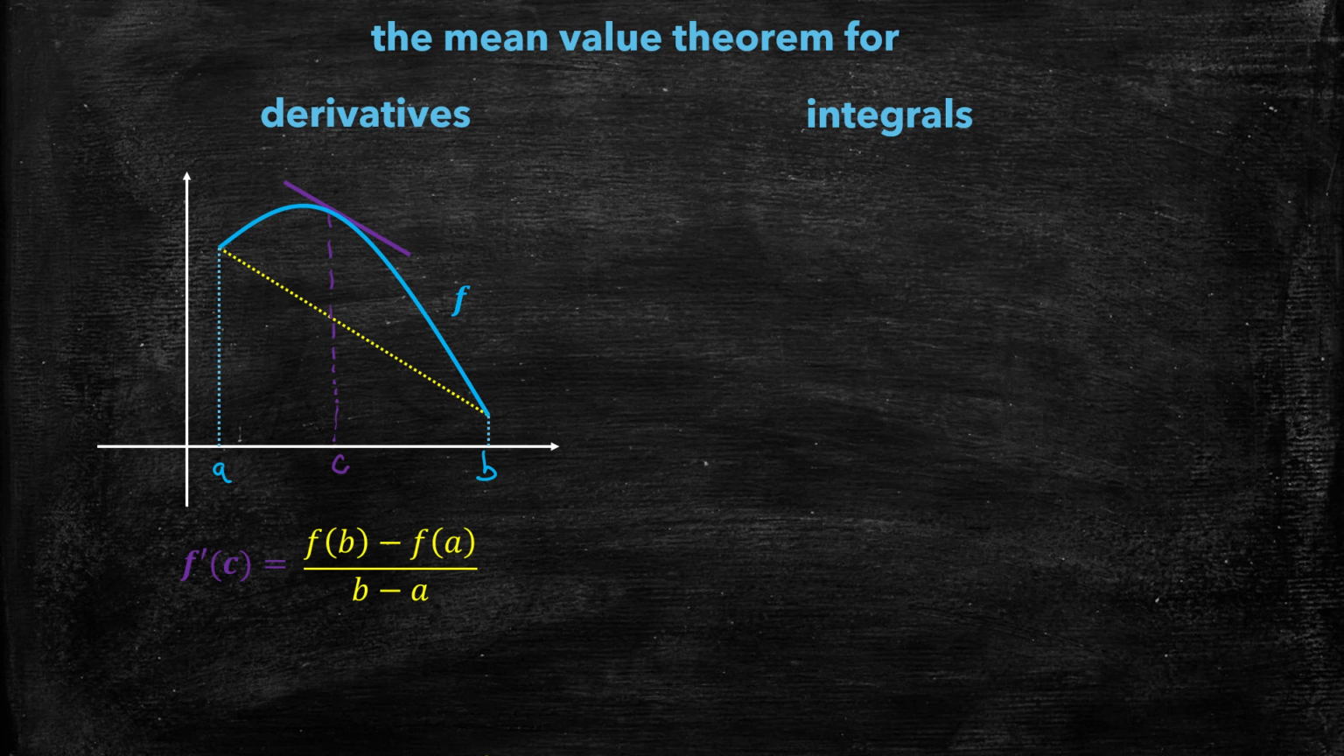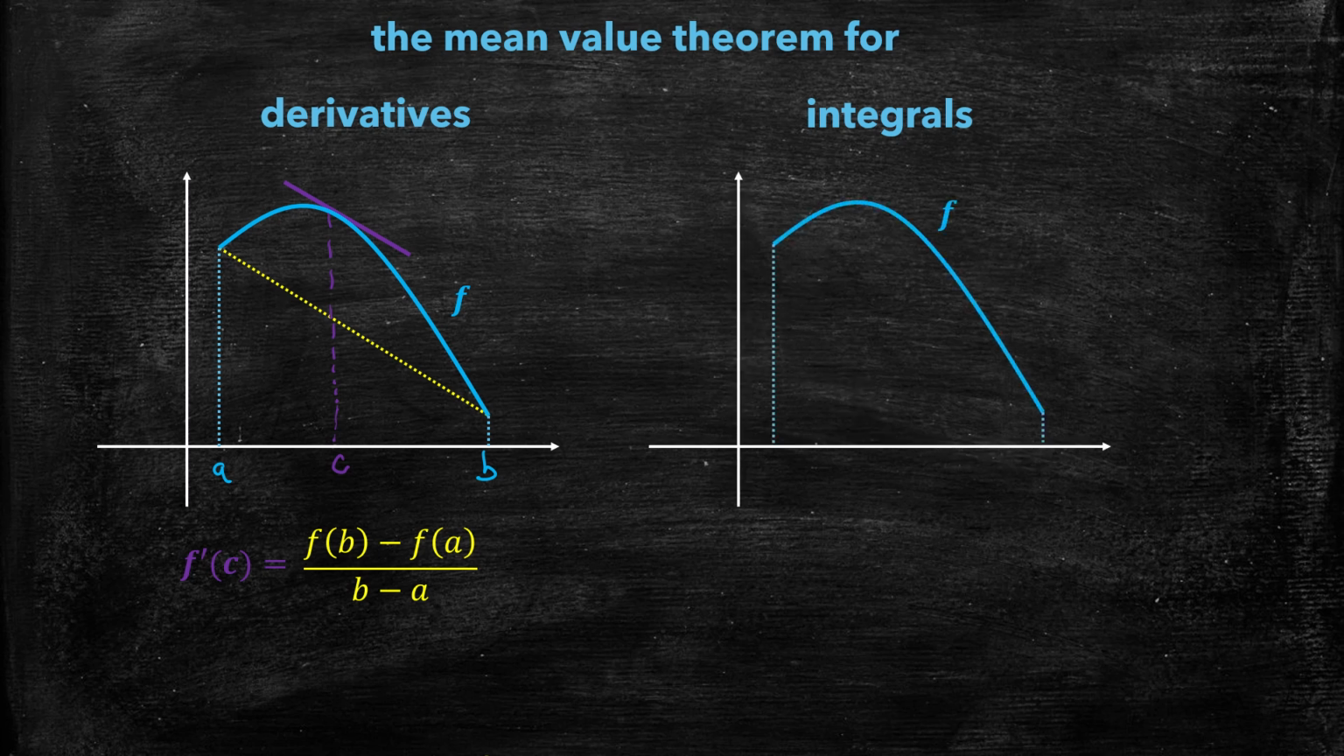Now, the mean value theorem for derivatives says this about slopes, and let's see how this translates, it looks like, for integrals. So let's create the same graph. And the mean value theorem for integrals, of course, guarantees that there is some value c in the interval a to b for which f of c, the value of the function at c, is defined to be the average value, 1 over b minus a times the integral from a to b of f of x dx.